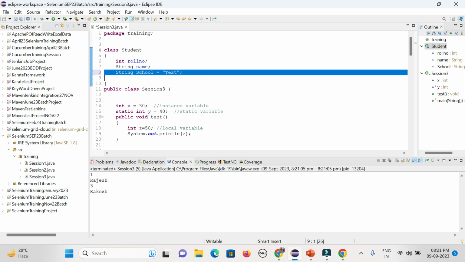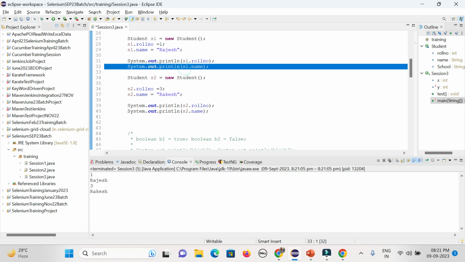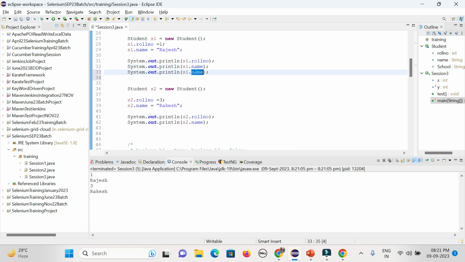Because school name will be common for all the students, I can define some value so that there is no need to change it for any student. Now you can simply access it. Whatever object you create, for every object the same school name will be there.